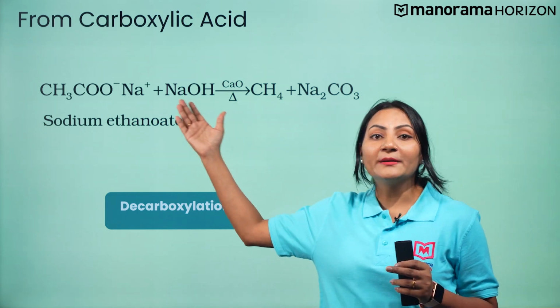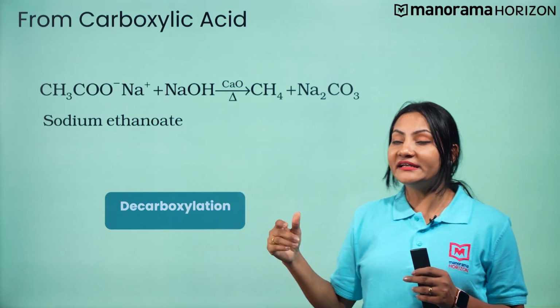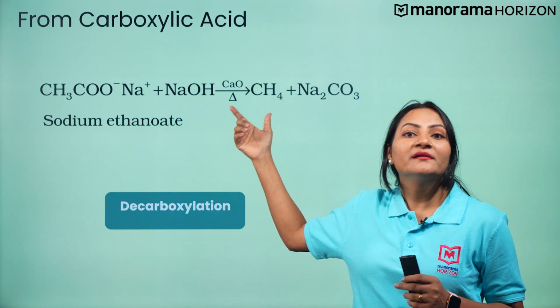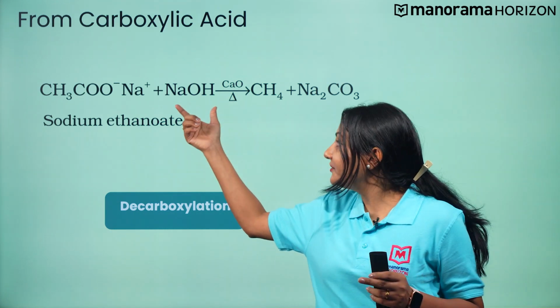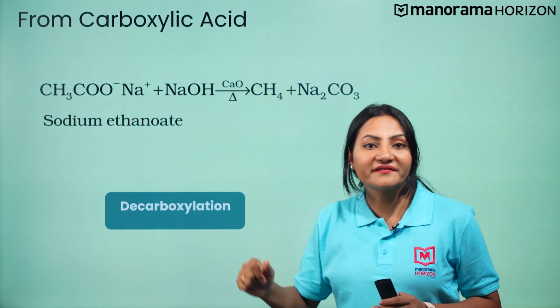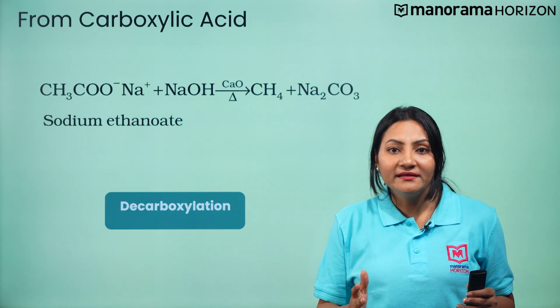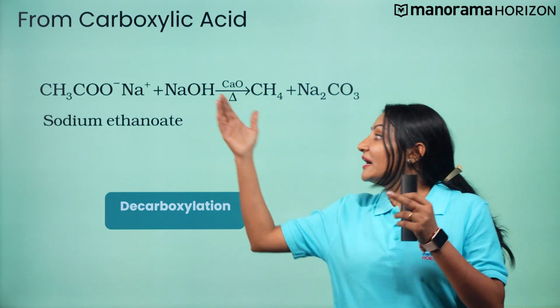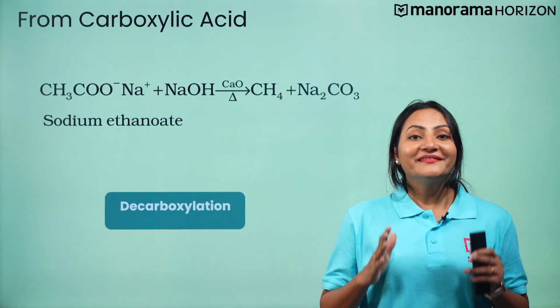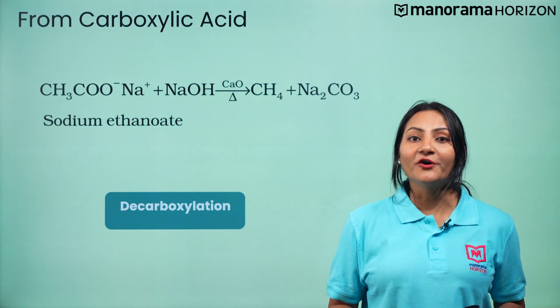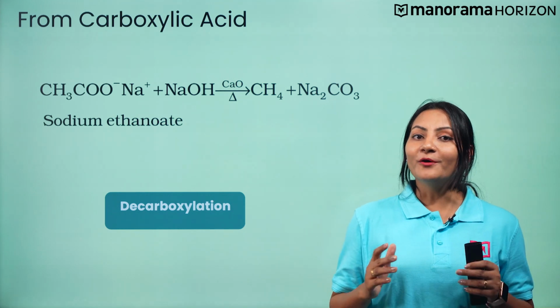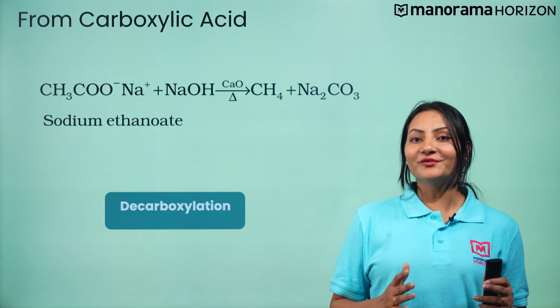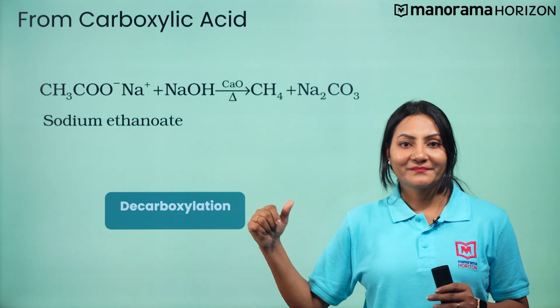Sodium salt of carboxylic acid on heating with soda lime, that is a mixture of sodium hydroxide and calcium oxide, gives an alkane containing 1 carbon atom less than the carboxylic acid. This process of elimination of carbon dioxide from carboxylic acid is known as decarboxylation.